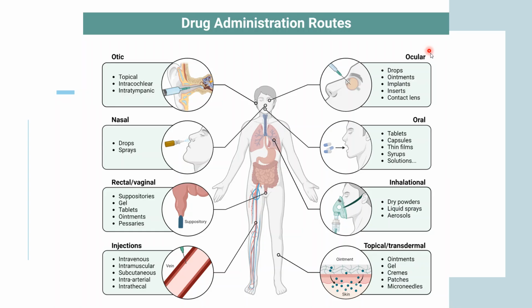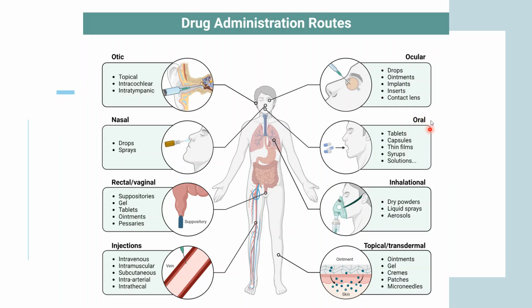Then comes ocular. Ocular means you are taking eye drops. So basically, it is directly going into your eyes. It could be a drop, ointment, implants, insert, or contact lens. So this is how the ocular route works. So it could be in the ear, sorry, in the eyes.